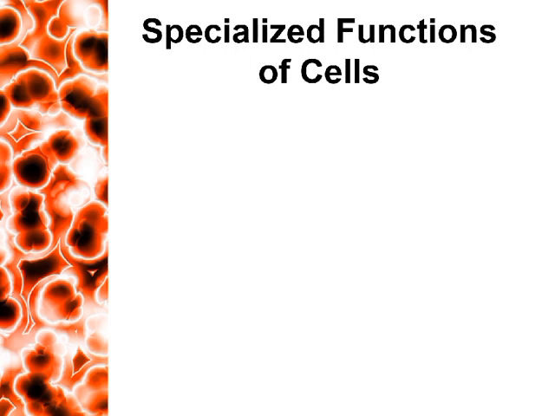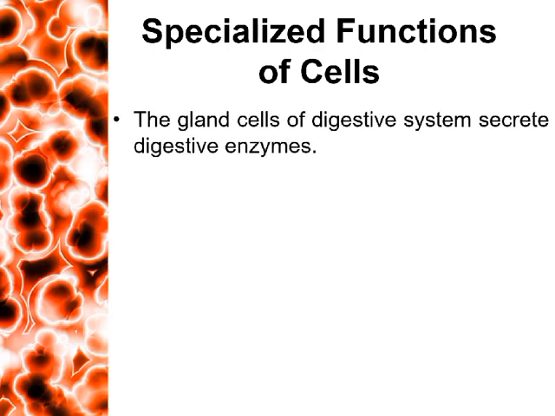Each cell in a multicellular organism also performs a specialized function, which is usually a modification or elaboration of a basic cell function. Here are a few examples. By taking special advantage of their protein synthesizing ability, the gland cells of the digestive system secrete digestive enzymes that break down ingested food.